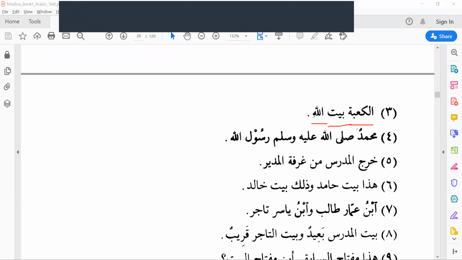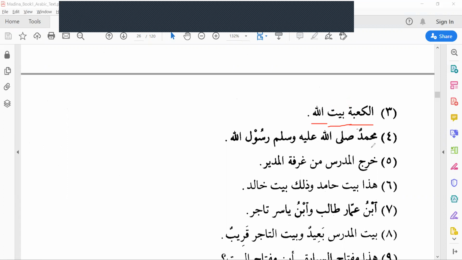Al-Ka'batu baitullahi. The Kaaba is Allah's house. Why is it a mudafun ilayhi? The Kaaba is Allah's house, house of Allah.